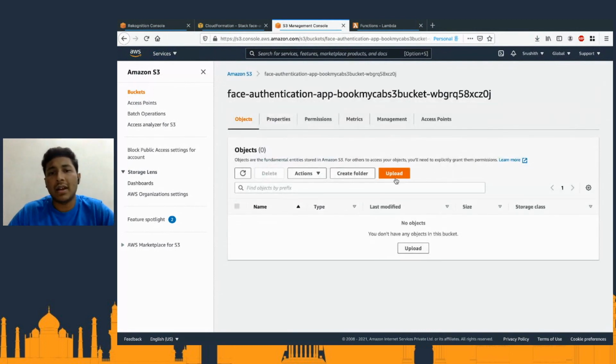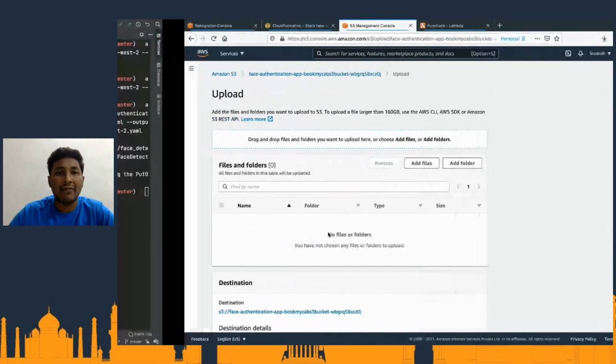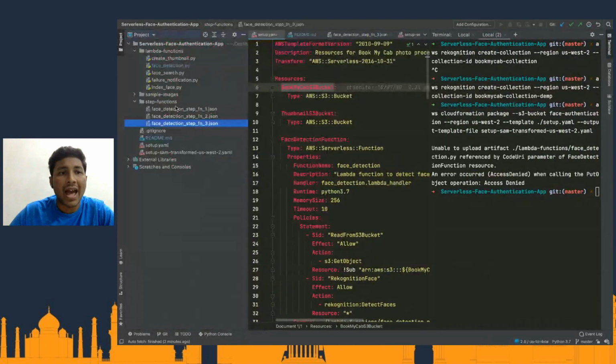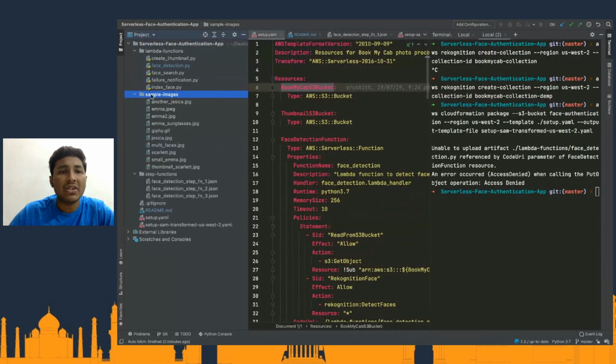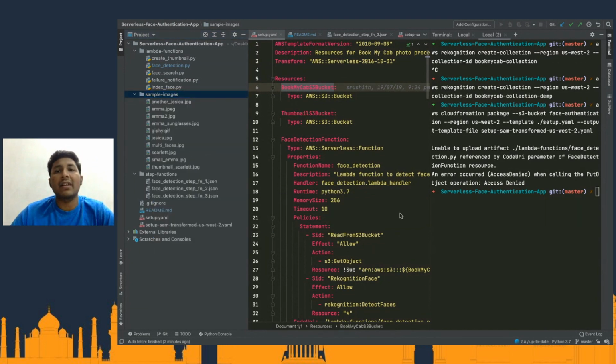So there's no images here. I can click on upload. And what I'm going to do is I am going to add files. As a part of this repository, I've added a few sample images as well. So what I'm going to do is open in the Finder.